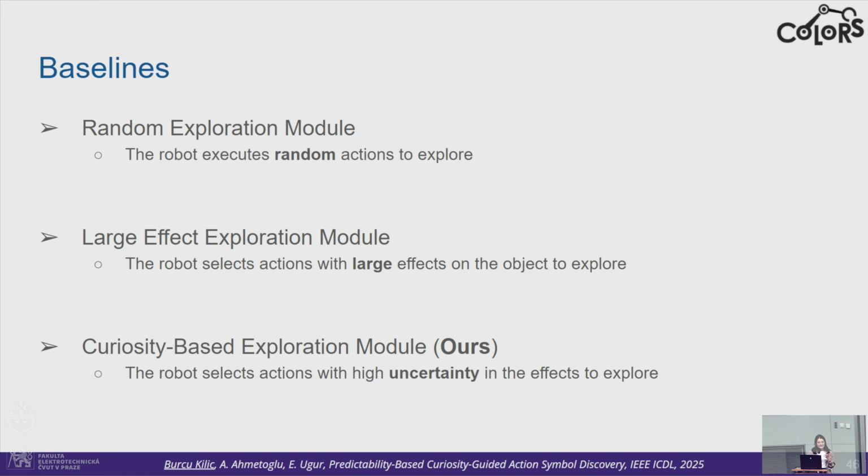So now I would like to tell about our baselines. We will compare 3 different exploration modules. The first one is a random exploration, where the robot executes random actions to explore. And in the second one, the robot selects actions with large effects on the object to explore, because in random continuous action exploration, you get a lot of meaningless actions. And the third one is our method, the curiosity-based exploration module, as I said, where the robot selects actions with high entropy or high uncertainty in the effects.